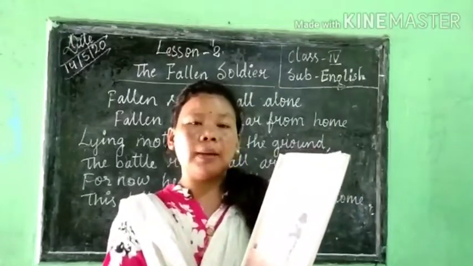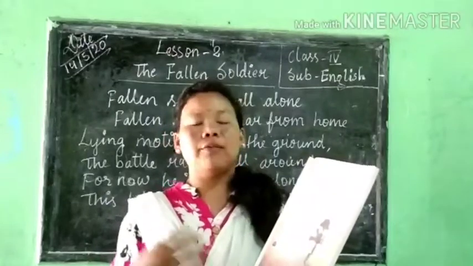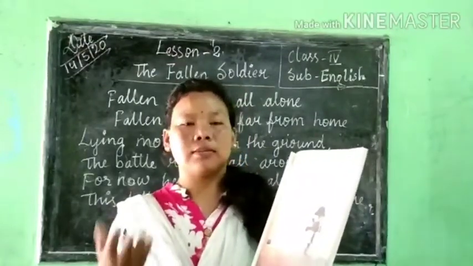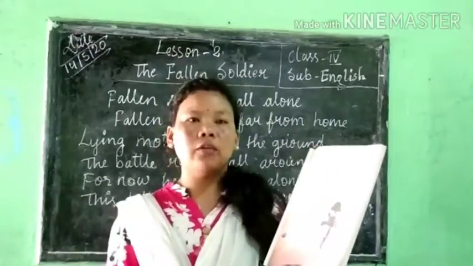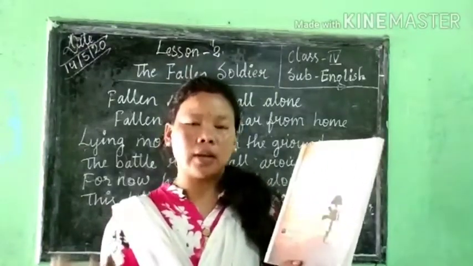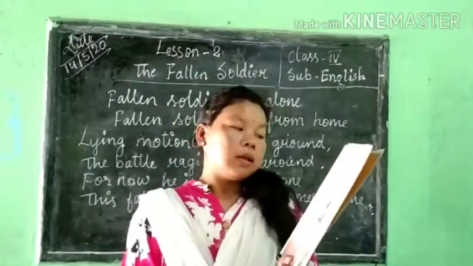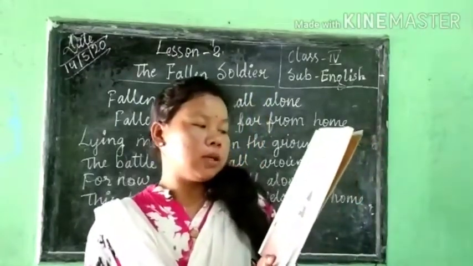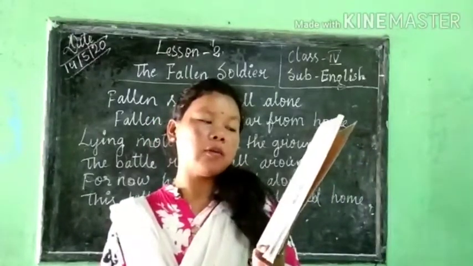Then what happens? Everything he has sacrificed for our country, his loved ones, everyone will be forgotten. Like us, we all will forget what he has done for the country, for us. We will forget after some time. Yes or no?